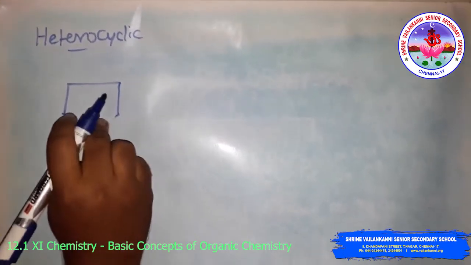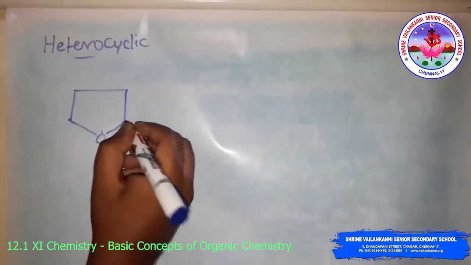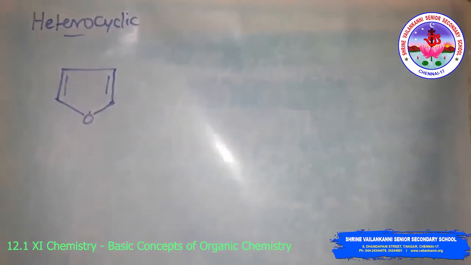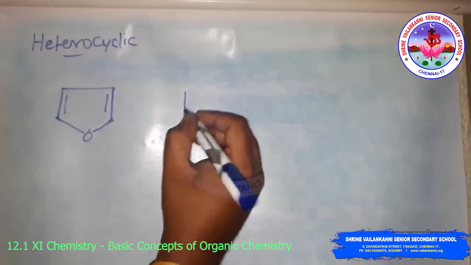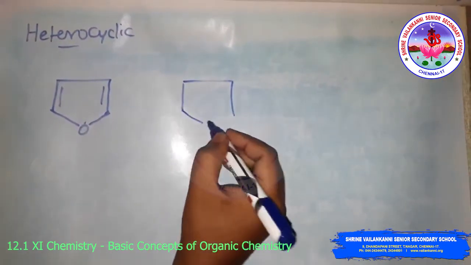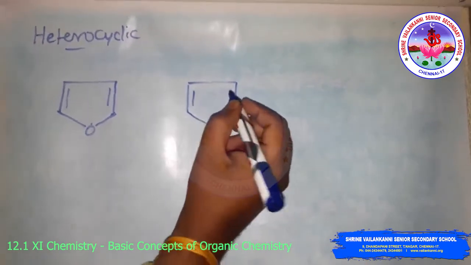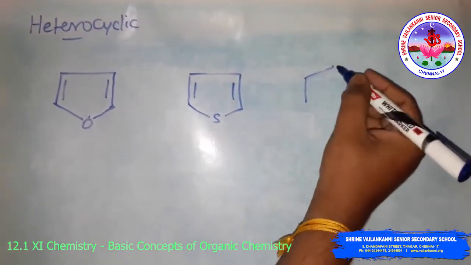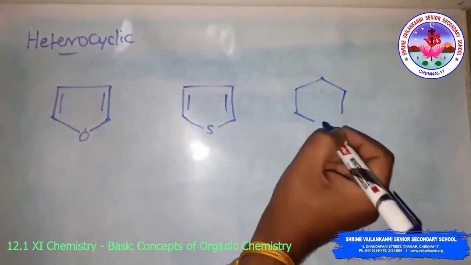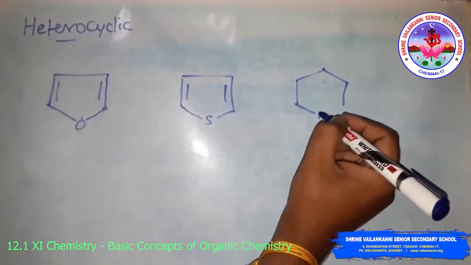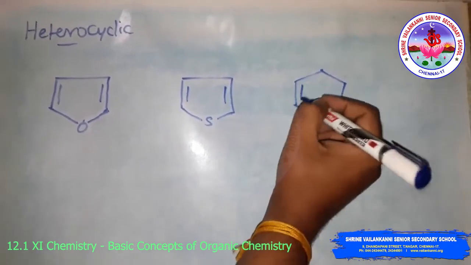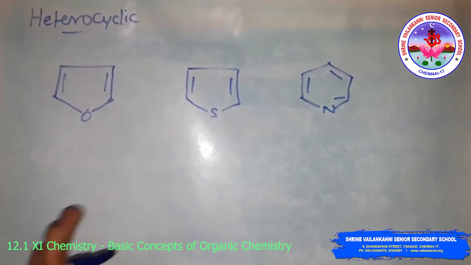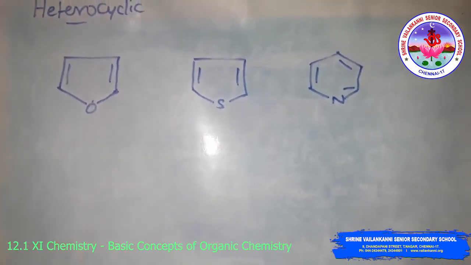Examples of heterocyclic aromatic compounds are furan, thiophene, and pyridine. So these are called aromatic heterocyclic compounds.